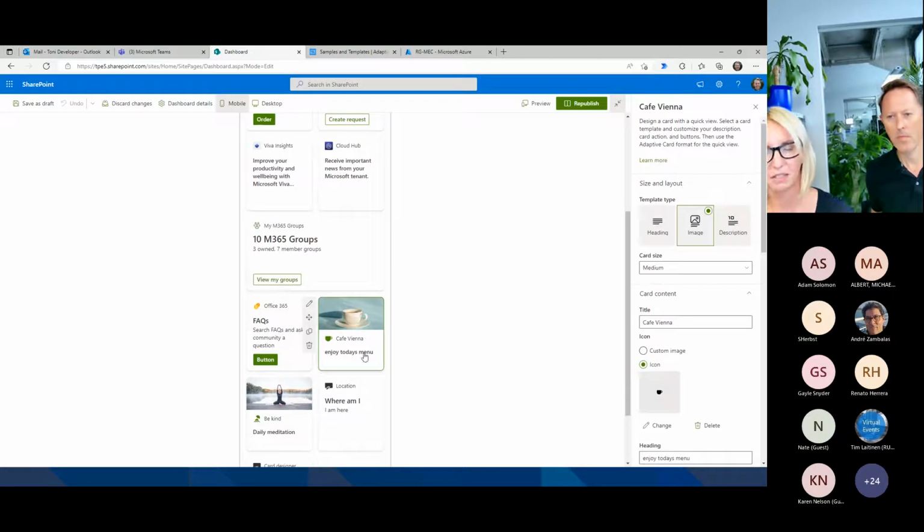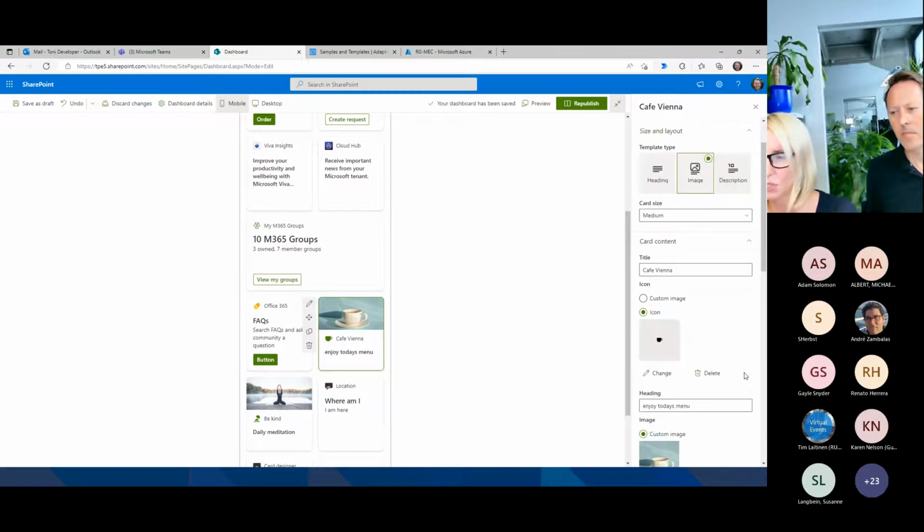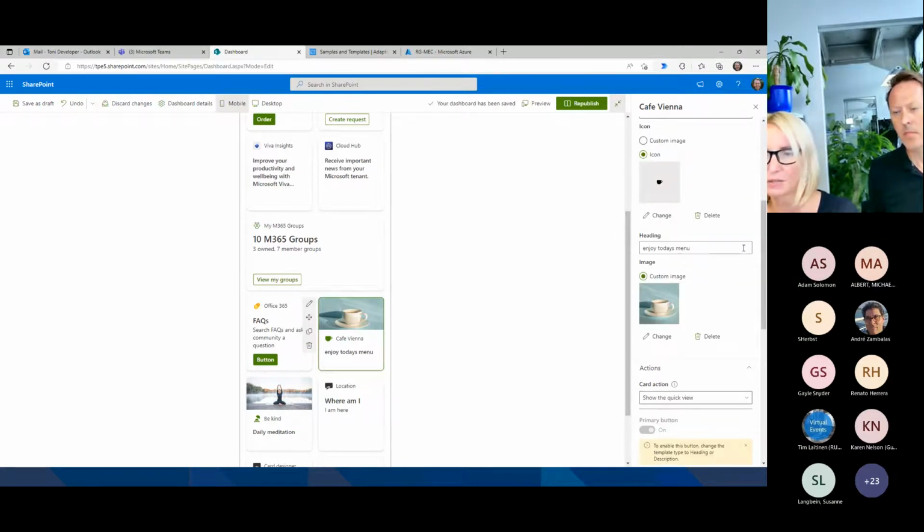I have here an edit card option, and you see you have different types of cards. You can set my card as a large or a medium size. I can choose between different templates, so I can choose between heading, image, description, and so on. So I can choose the layout. Then I have here my Coffee Vienna, the title of the card. You can also choose between a specific icon or a custom image, depending on what you want. And also you see here, this is today's menu. How does the card look like?